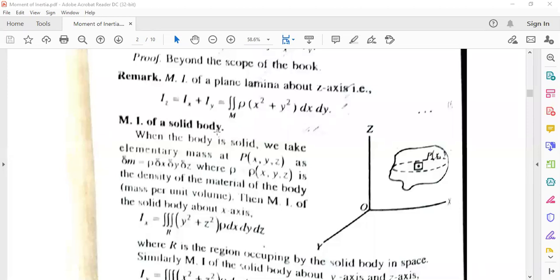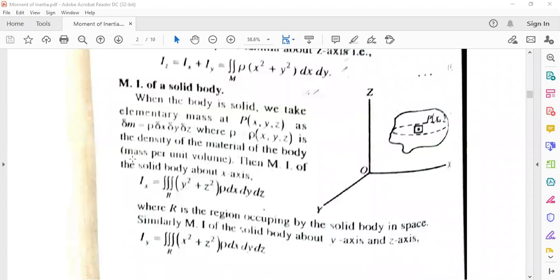Now moment of inertia of a solid body. When a body is solid, it was given for a plane. When the body is a solid, we take the elementary mass at P. We are taking P at x, y, z as dm equal to rho into delta x, delta y, delta z, where rho is the density of the material of the body, mass per unit volume.